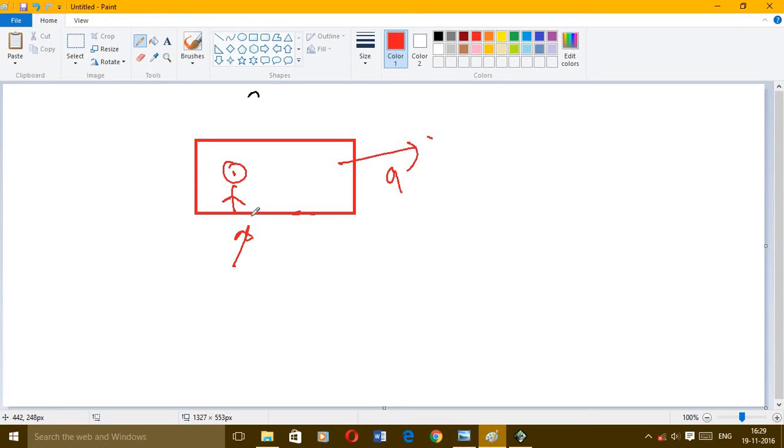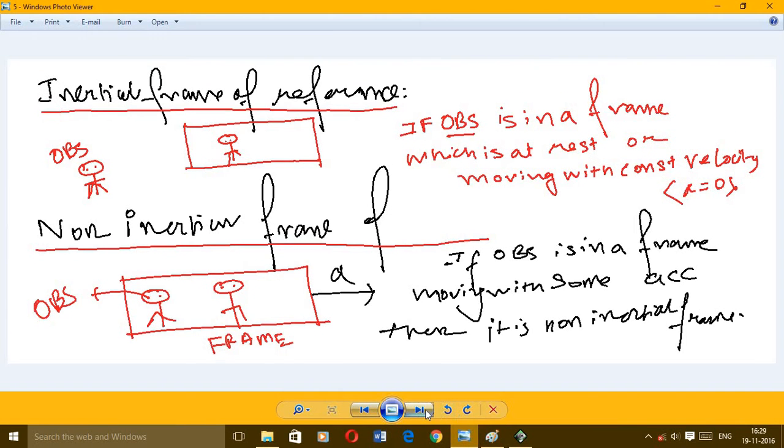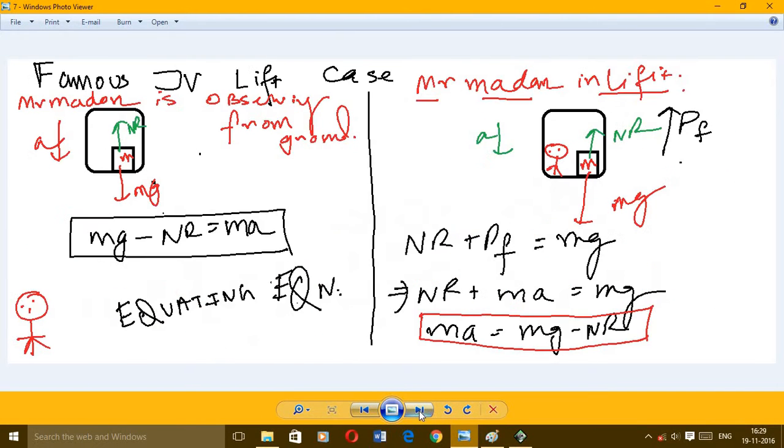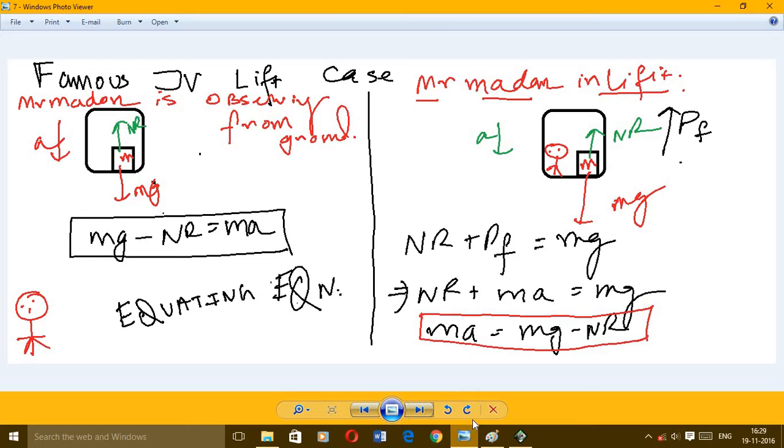To make it much clearer, we will go through a particular thought experiment which is known as the lift case. Now let's see what the lift case is all about. Let's suppose the observer is outside the frame.